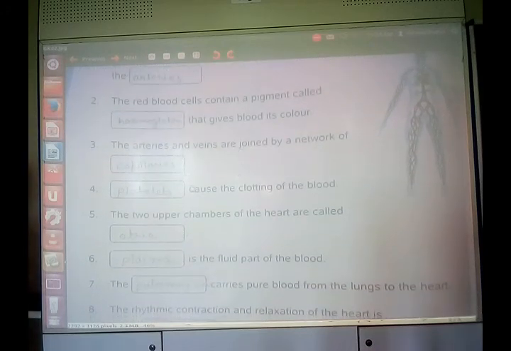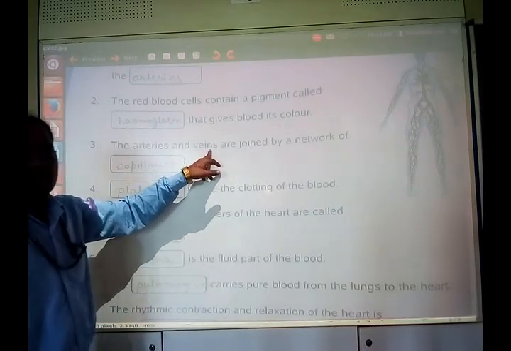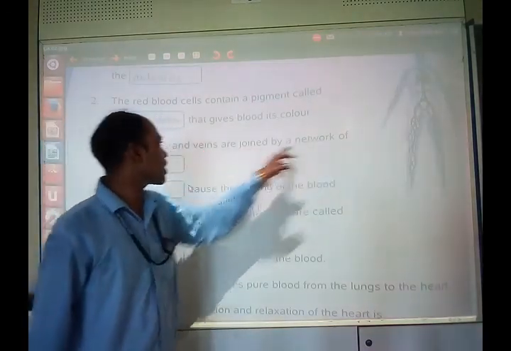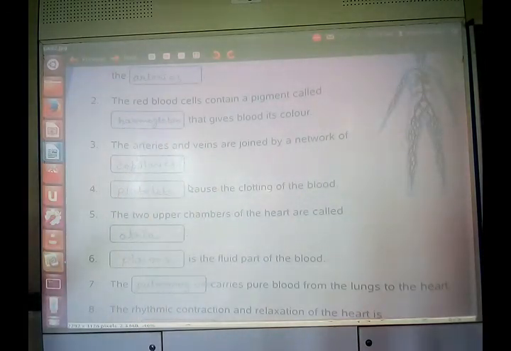Another question is the arteries and the veins are joined by a network of dash. Wherever arteries and veins join together, it is capillaries. Okay, so network of joining of arteries and veins is capillaries.